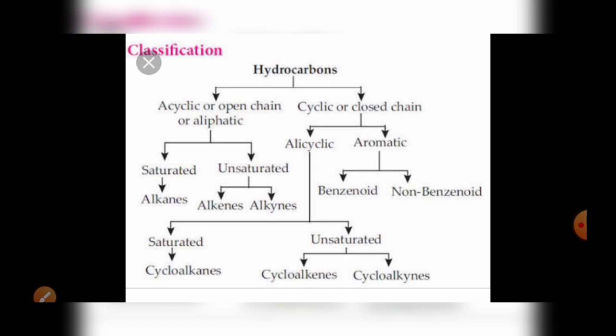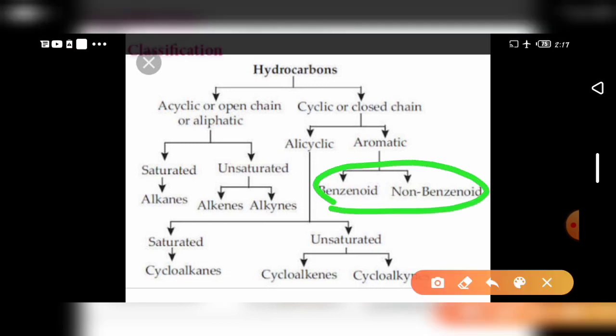How they are named, I will say later. Okay, next aromatic, that is benzenoid and non-benzenoid, that is ring-like structures, non-double bonded and double bonded. This one we do not see in this lesson. Up to the previous one we have to explain in this lesson.